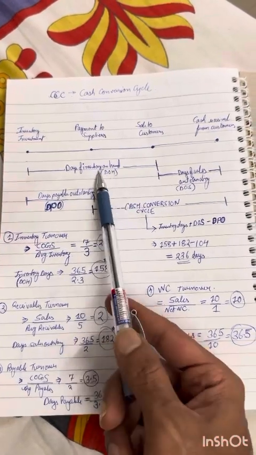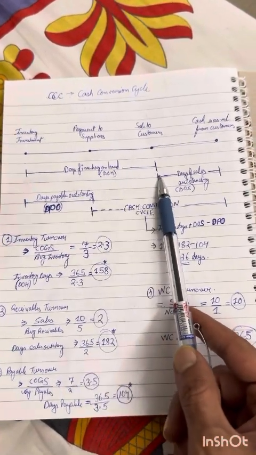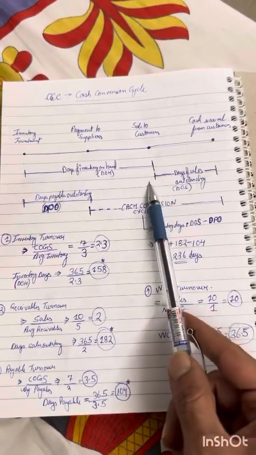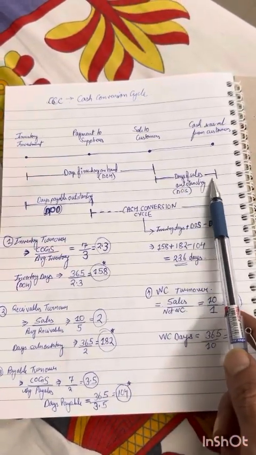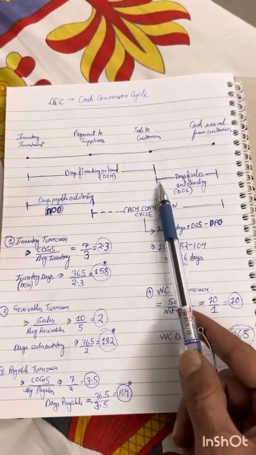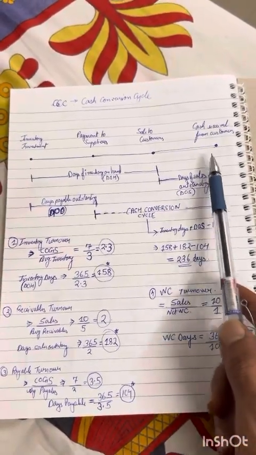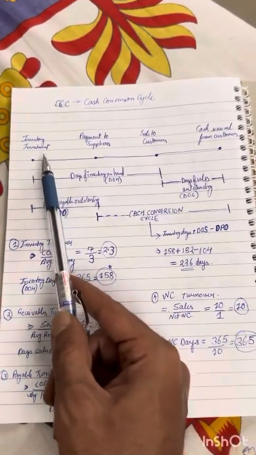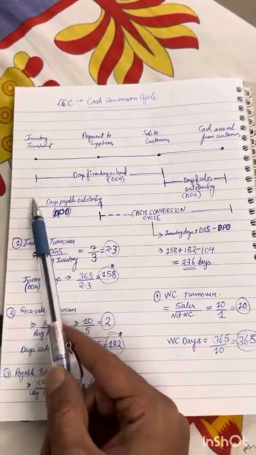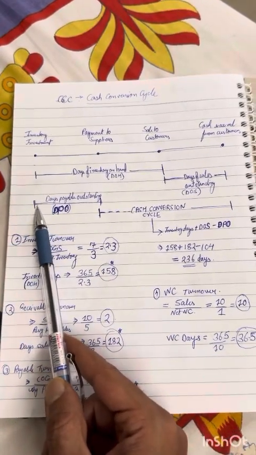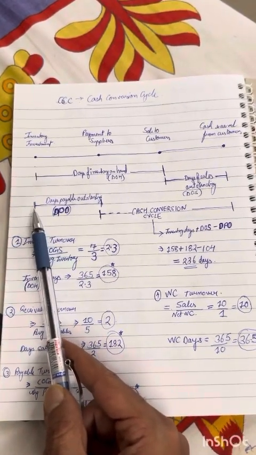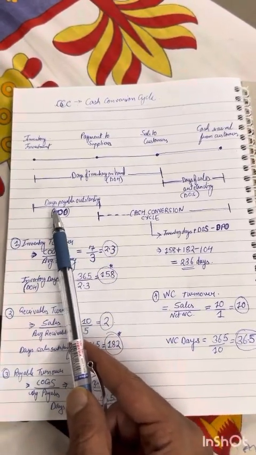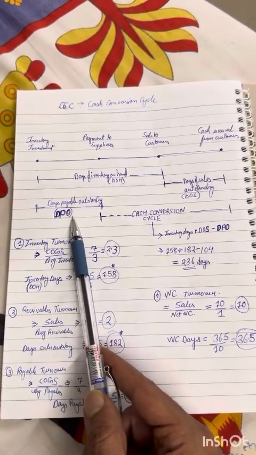DOH, or inventory days. Now there's one more thing where you made a sale to a customer, but you are awaiting the money. This is called days of sales outstanding, DSO. Itne din tak your sales were outstanding, you did not get cash. All of this is in respect to just cash, where you made a cash payment, right? There's one more where you see that you placed an order for that inventory, those cell phones, but you paid the suppliers after some time. This is called days payable outstanding, right?